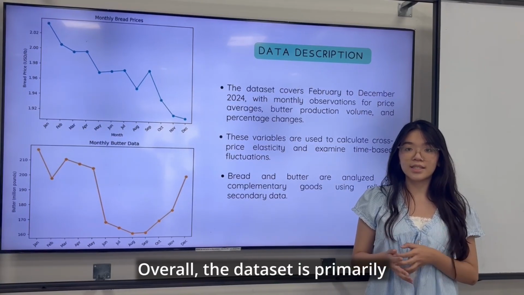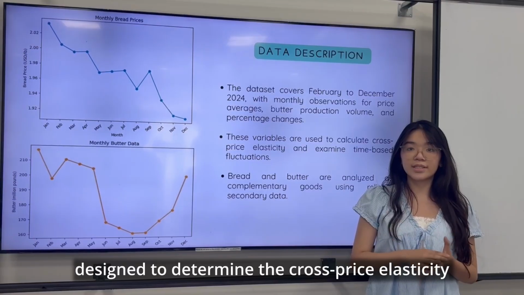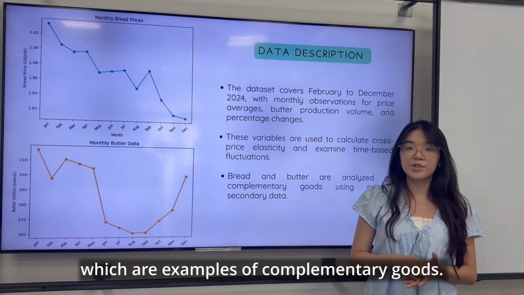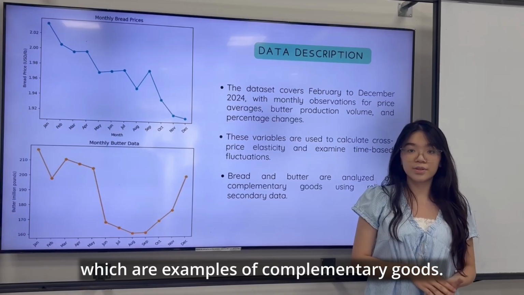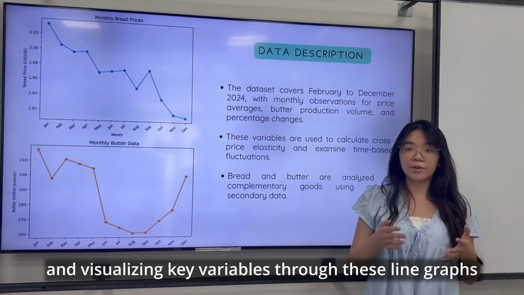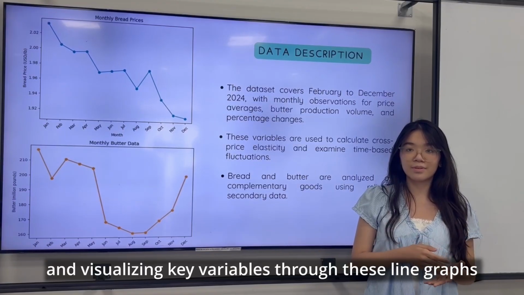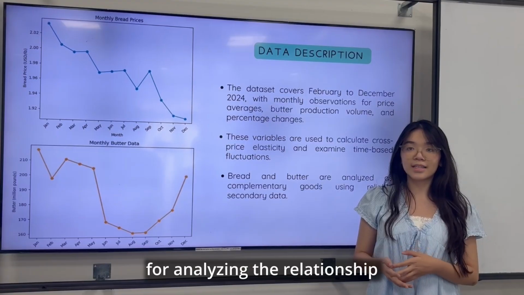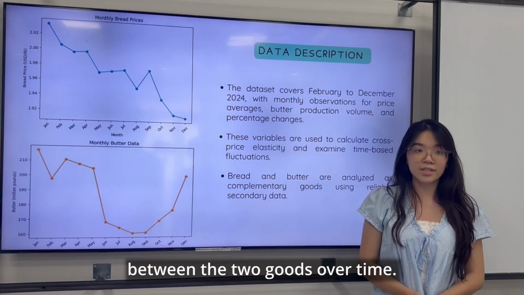Overall, the dataset is primarily designed for determining the cross-price elasticity of demand for bread and butter, which are examples of complementary goods. By structuring the data in this way, visualizing key variables through these line graphs provides a clear foundation for analyzing the relationship between the two goods over time.